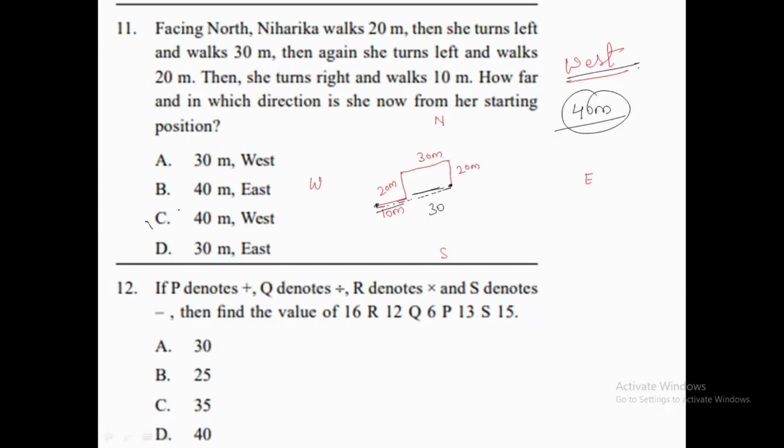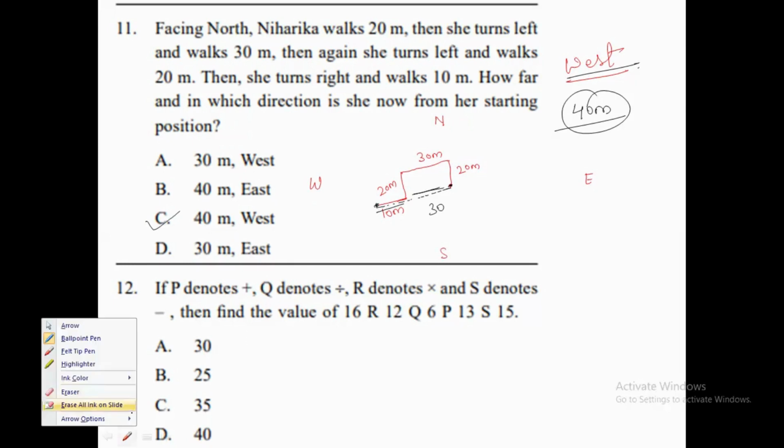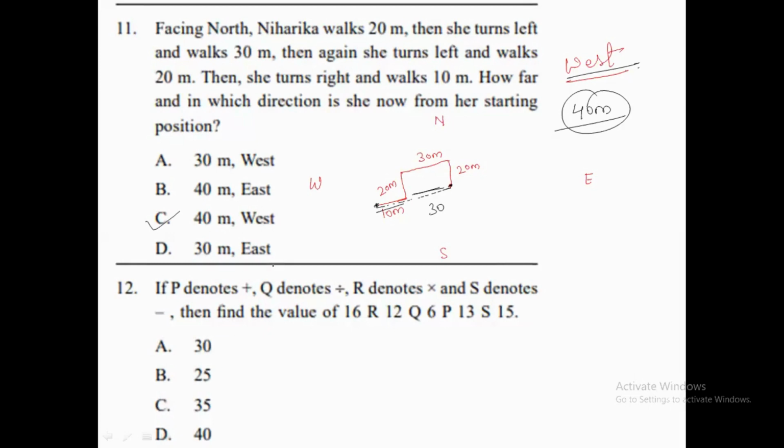Okay, so what we can say is the option C is our correct answer, which is 40 meters towards west. Okay, so that will be the correct answer. Now let's move to question number 12.